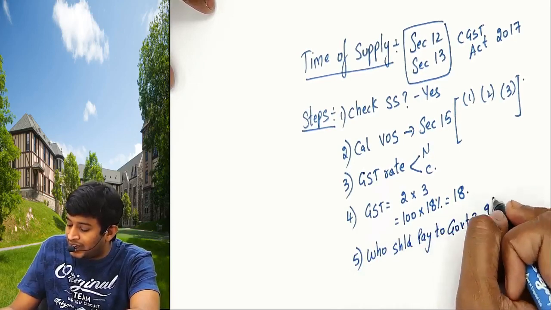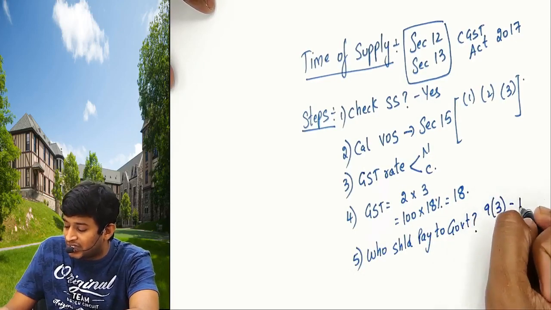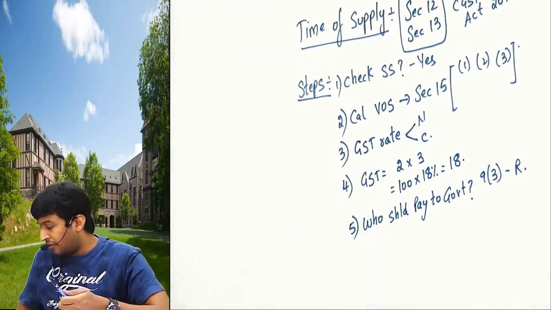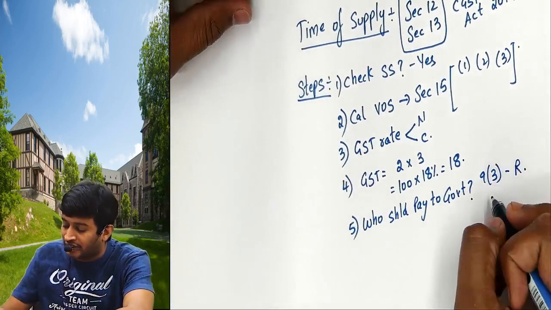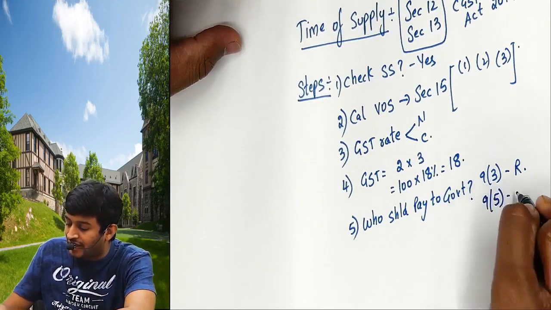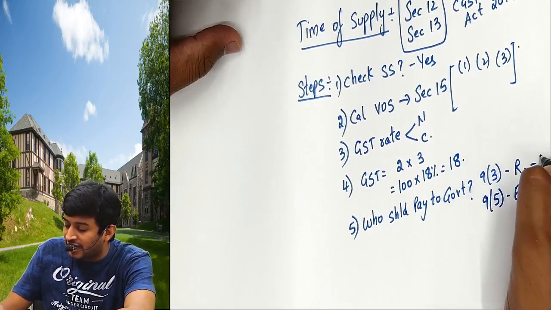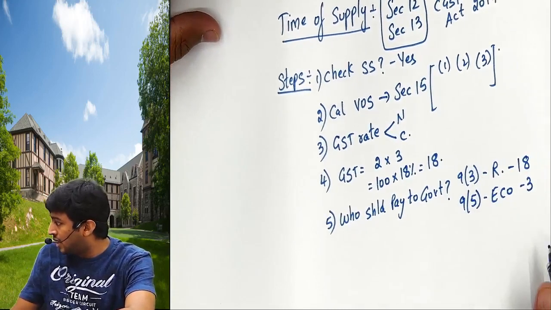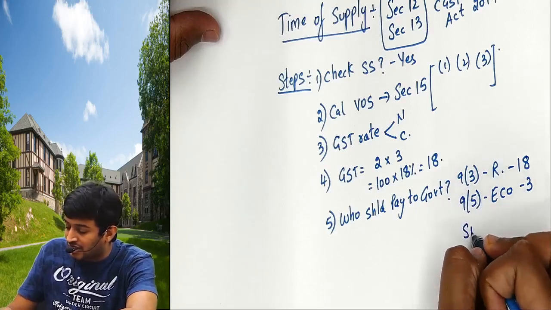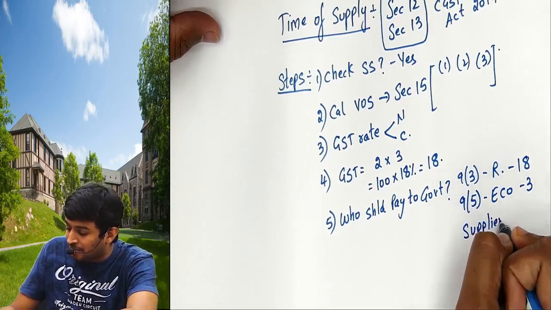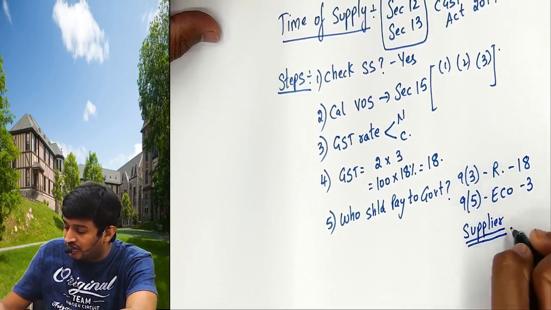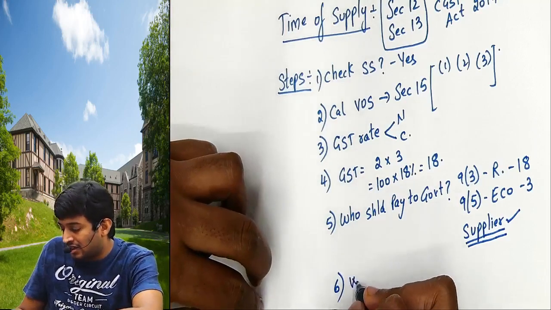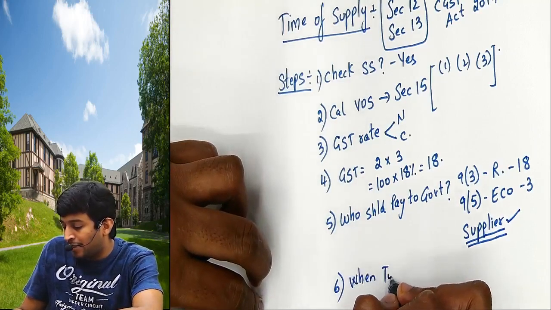If you fall under 9(3) cases, 18 services, recipient will pay. If you do not fall under those 9(3) and fall under 9(5) ECO, 3 services, ECO will pay. If you do not fall under any one of these, then the supplier will pay.